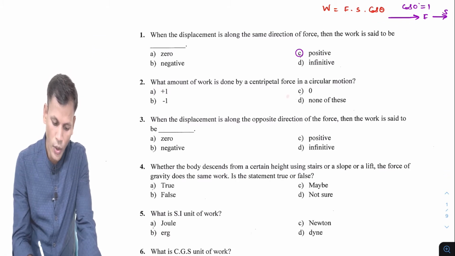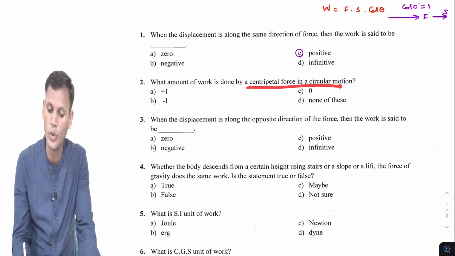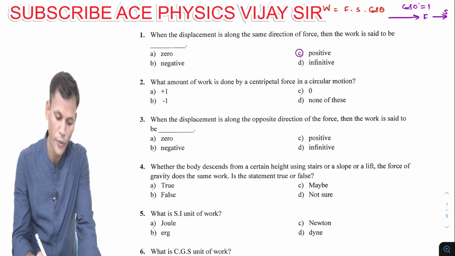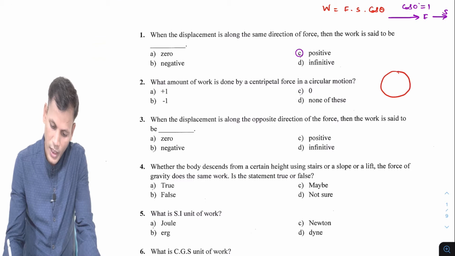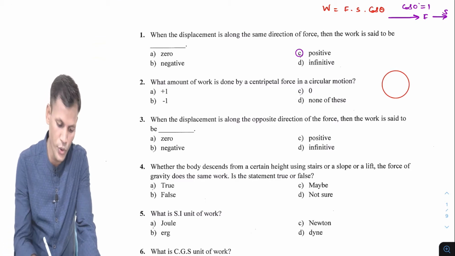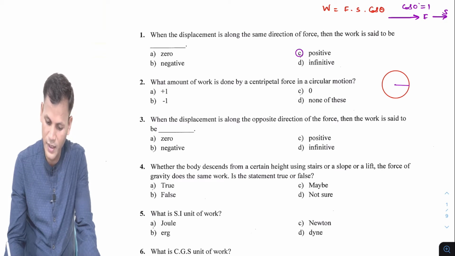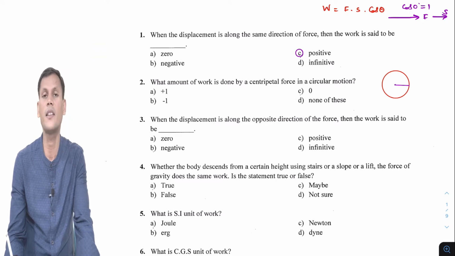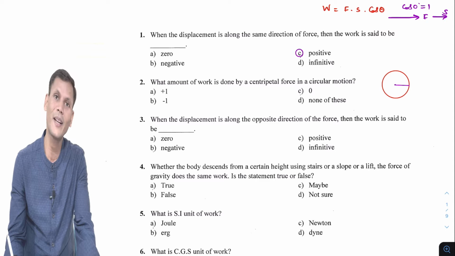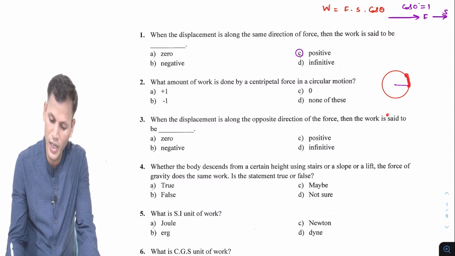Now next question: what amount of work is done by the centripetal force in circular motion? We know about circular motion. When one revolution is completed, the total displacement will be 0.